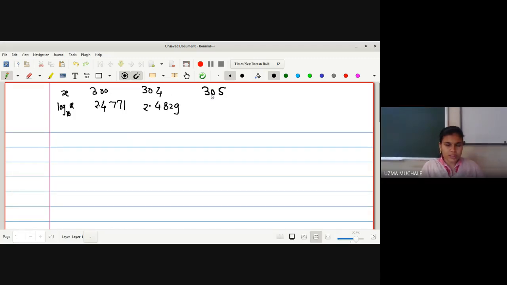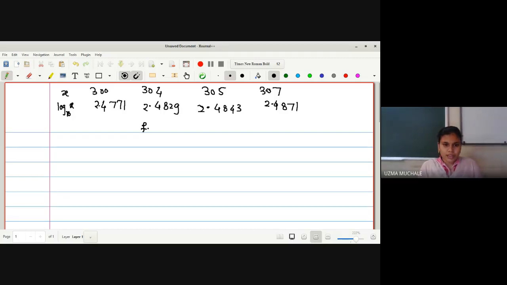You can see the differences in the values of x are unequal. Corresponding value is 2.4843, then 307. Corresponding value of log 10 is 2.4871. Okay, so these are the values given to us.